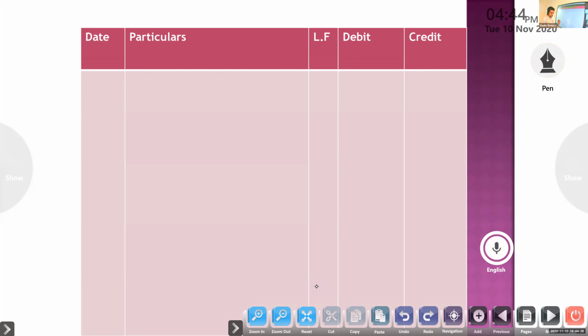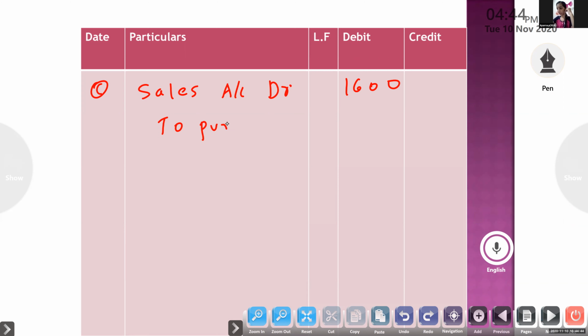Instead of that, we wrote sales. Sales account debit, they wrote in sales 1,600. To purchase account 1,000, to suspense account. Very good.